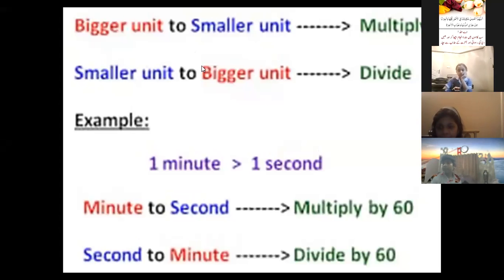In the same way, when we convert a smaller unit to a bigger unit, what we do, we divide. For example, if we want to convert minutes to hours, we divide. If we want to convert milliliter to liter, we divide. If we want to convert gram to kilogram, we divide. So here we are doing the time chapter, and here there is an example.